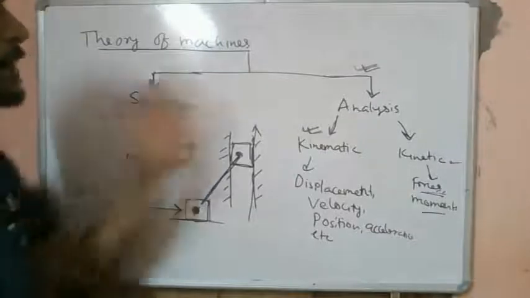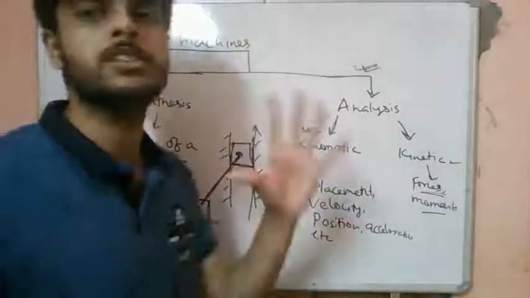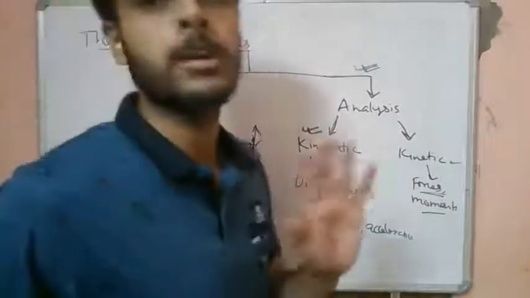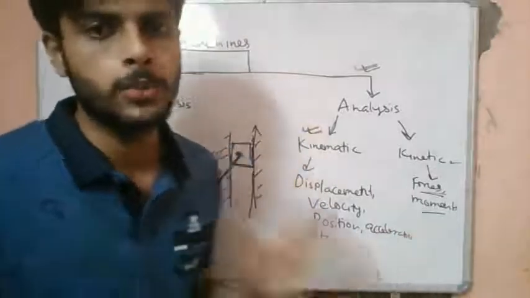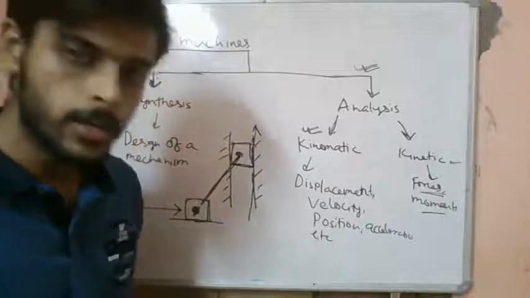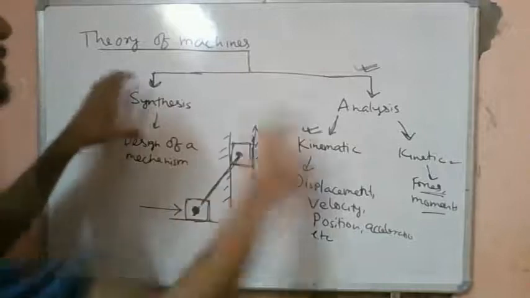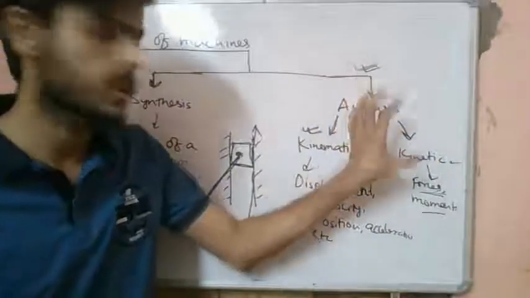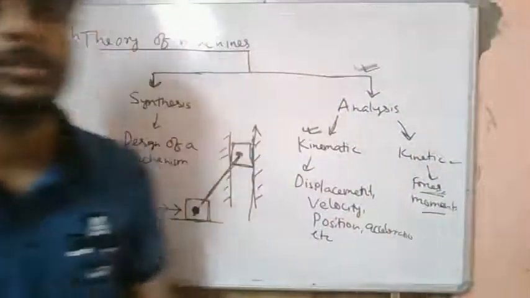We have two things, mechanisms and machines. We know that a machine is the whole system, so we will study only the mechanism part of the machine. We are not interested in the complete machinery. There may be electrical parts also. We are not interested in that. We are interested only in the heart of the machine, that is the mechanical part of the machine, the mechanism. A mechanism has two types of studies, synthesis and analysis. We will study the analysis part, and in the analysis part we have two types, kinematic studies and kinetic studies. Eventually we will see both of these.